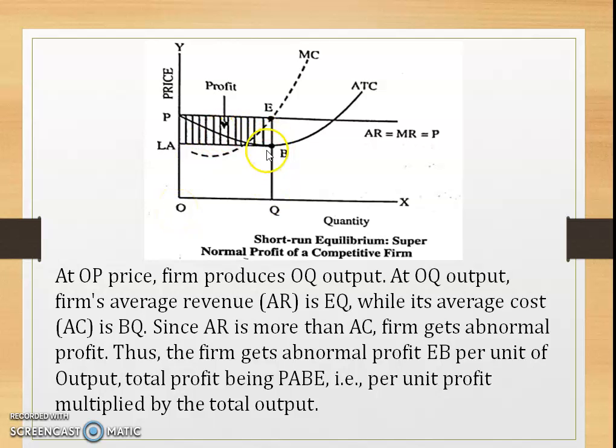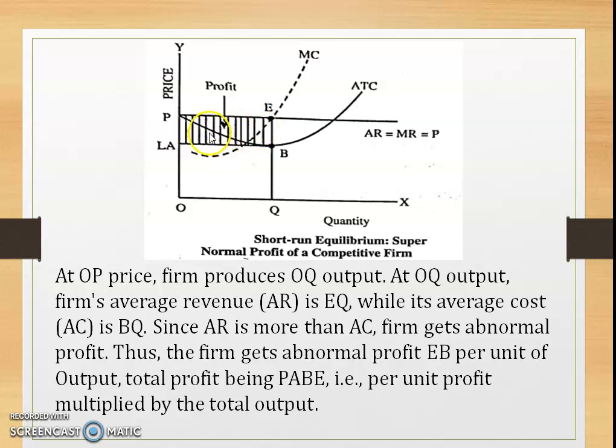Price per unit or revenue per unit is EQ or EO. As far as this curve is concerned, AR is greater than AC. So here the total profit is EQ minus EB.